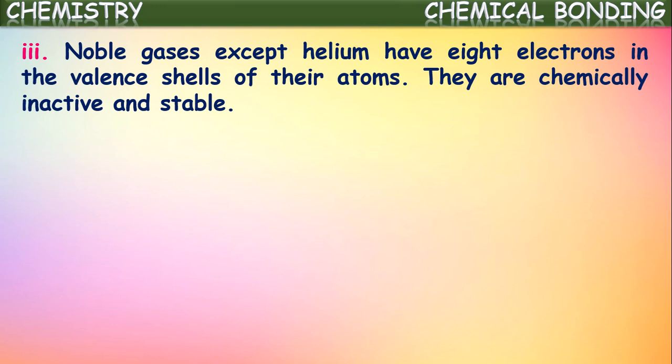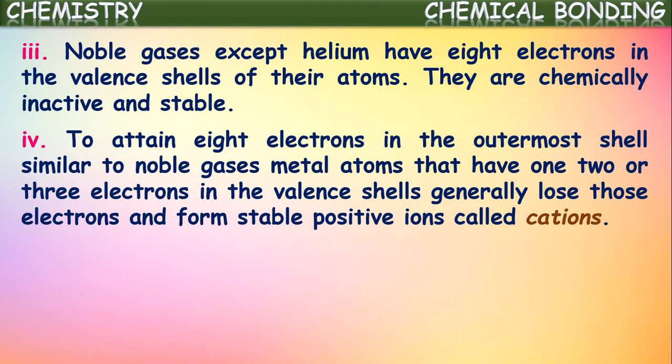But helium has only 2 electrons in its only one shell, that is the first shell. So it has only one shell and that too is completely filled. So it is also stable just like the remaining noble gases, even though it does not have 8 electrons in its outermost shell. This kind of configuration, with only one shell completely filled with 2 electrons, is called duplet configuration. Helium has duplet configuration, whereas the remaining noble gases have octet configuration. Because of these, these elements are more stable or least reactive.